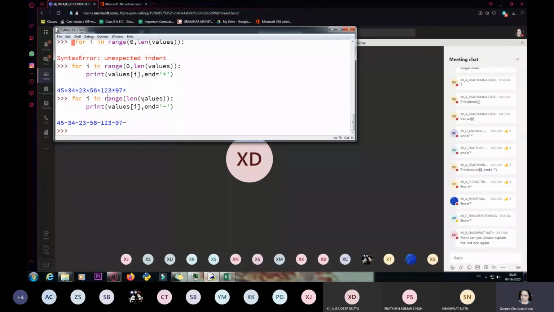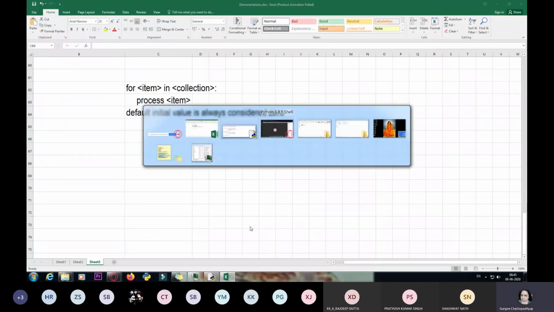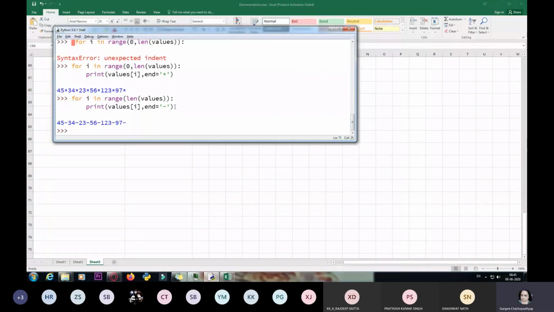Okay, now in this I have skipped the 0. You can see there was a 0 earlier over here, but in this particular statement there is no 0. So if I skip the 0, that is, I am skipping the initial value, the default initial value is always considered as 0. Understood? The default initial value is always 0.